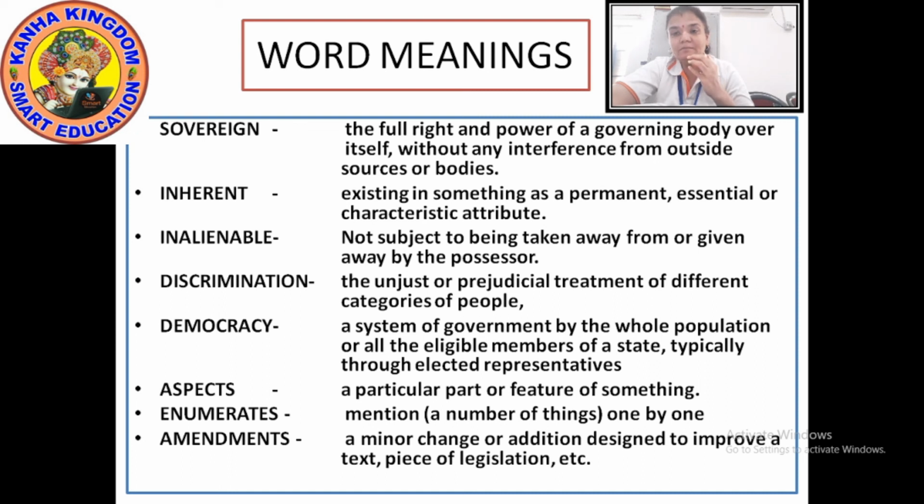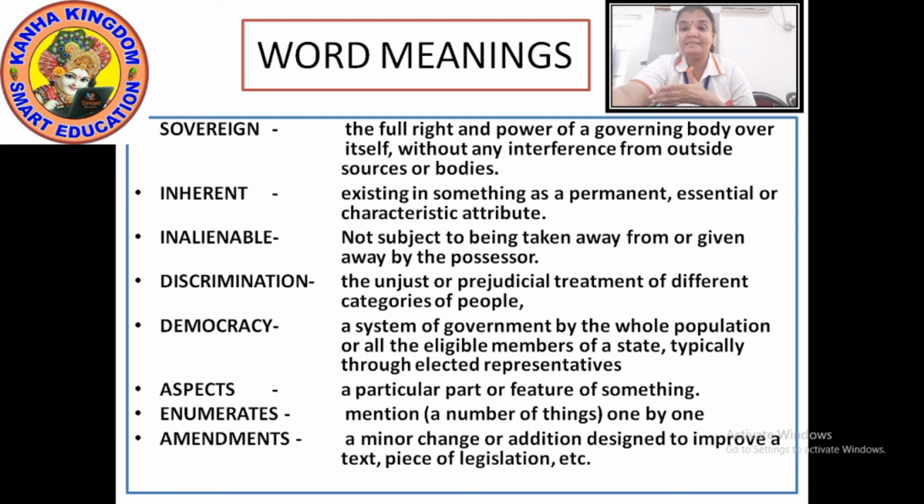You can say here that we have seen in the Indian Constitution that there were 101 amendments. It means the texts were improved, which was for the welfare of the people of the country.